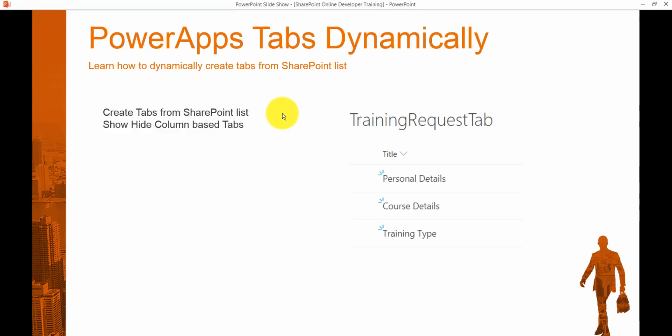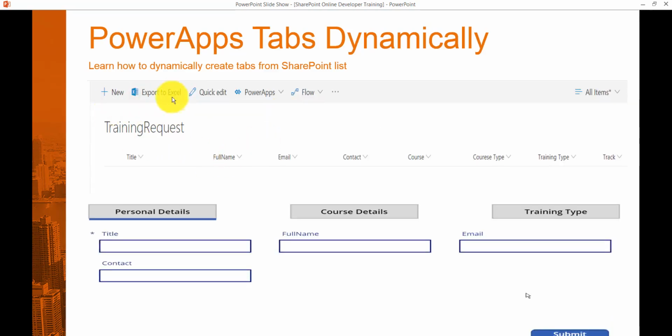And if I show you how it will appear, the first one, if you see here, is the list. We have a training request list, which has title, full name, email address, contact number, course type, training type, track, columns like this. And then finally we will create a tab like this in a tab format.